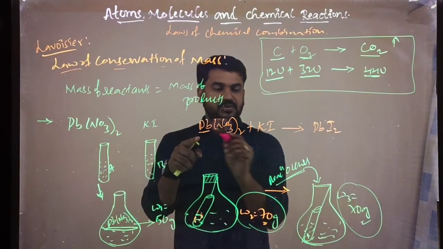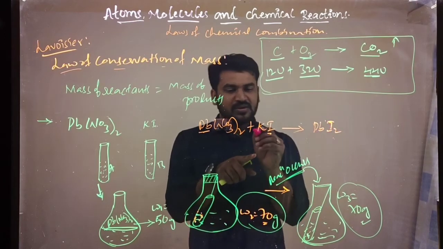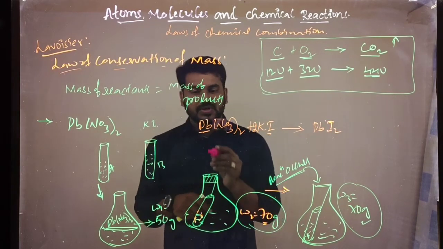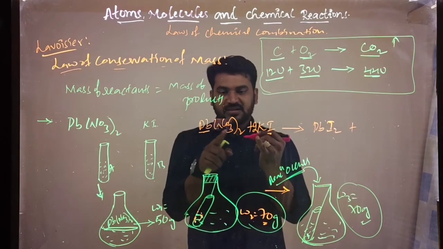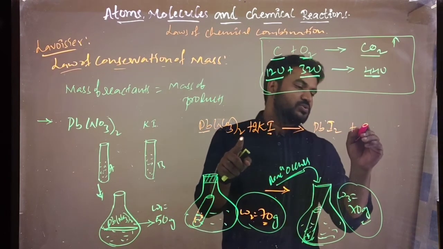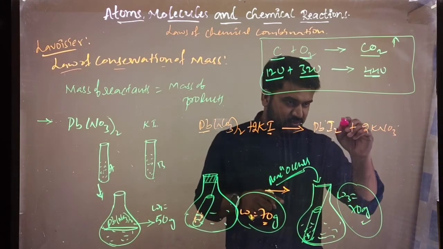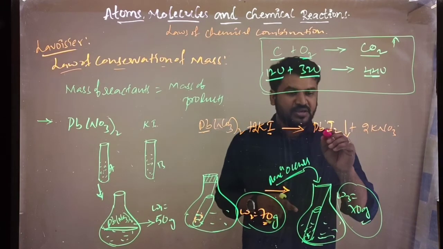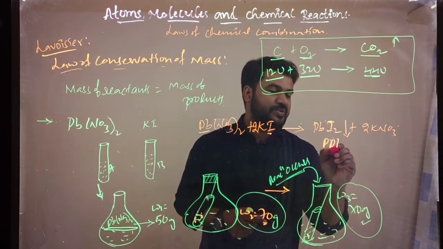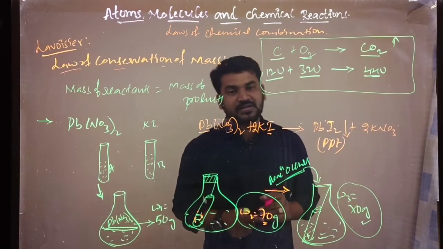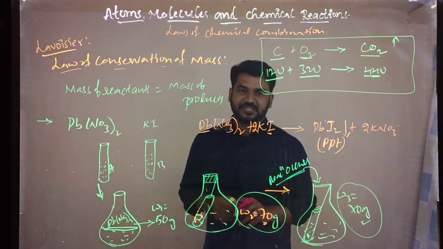Here Pb is there, and here only one I is there, but for I2, for balancing purposes, I am writing 2 here. So PbI2 we get, plus 2K, right? And NO3, also 2 are there, so 2KNO3. PbI2 is a precipitate, that we call PPT. An insoluble solid forming in the reaction, that we call a precipitate, right?